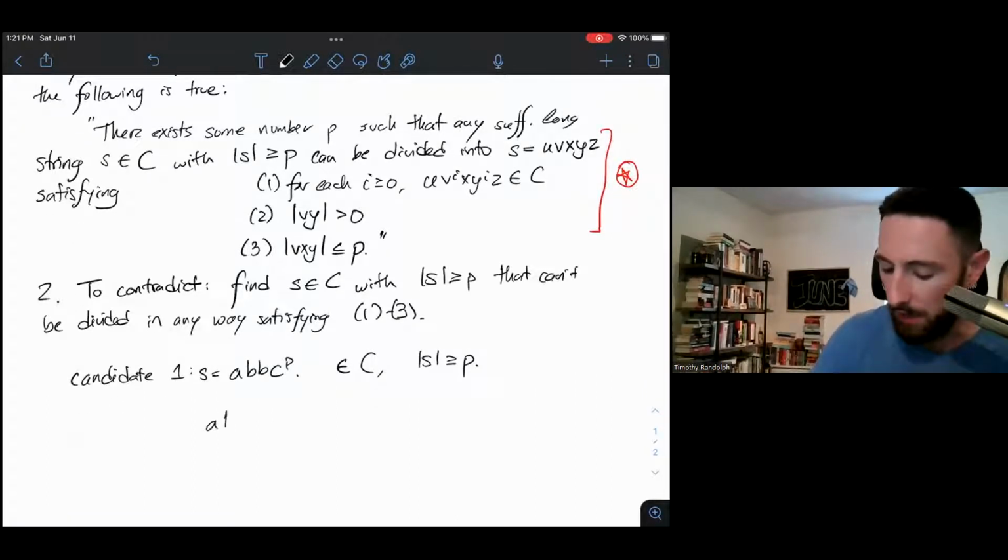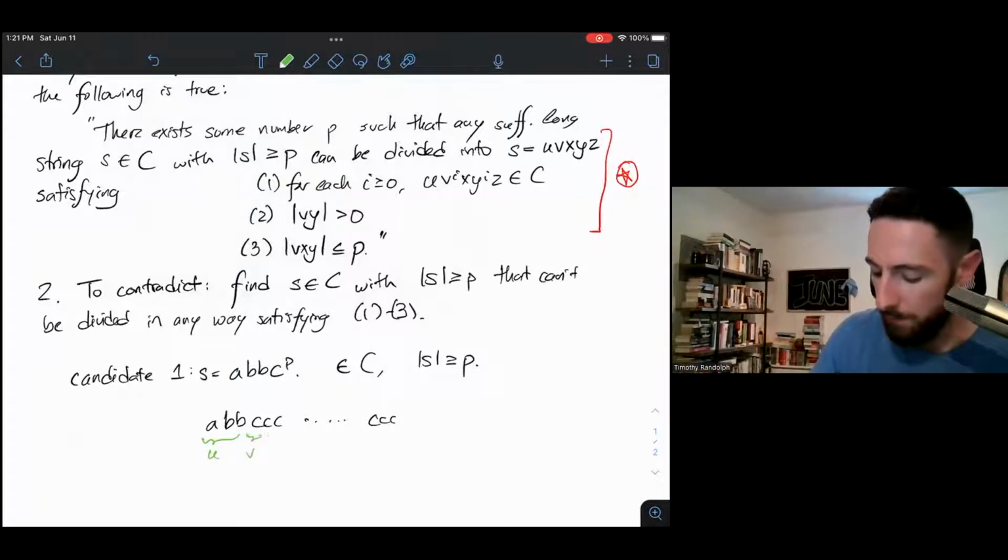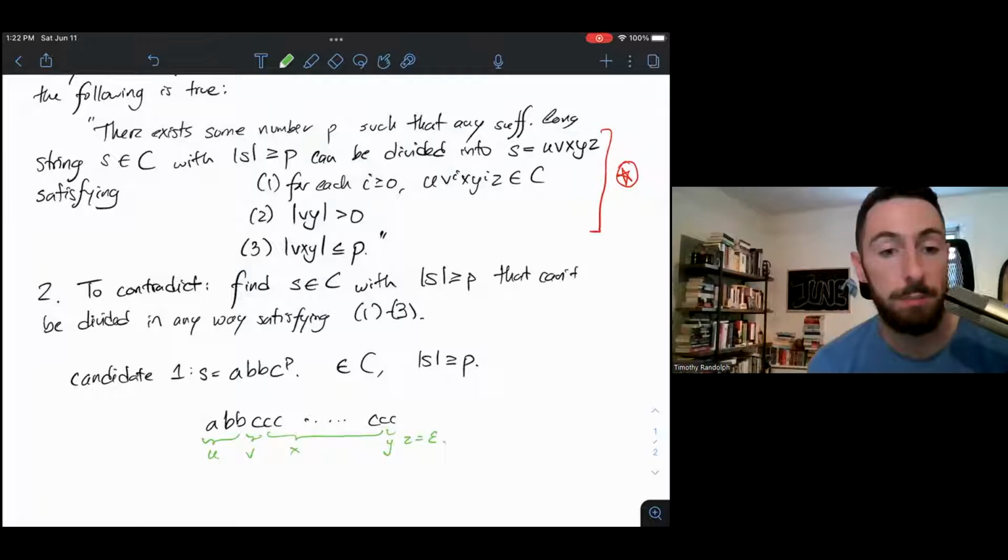So if I write out a, b, b, and then a bunch of C's, so this is our string, one way I can split it up is I can make this first C u, the bunch of the rest of the C's v, this last C x, then y, and then I'll make z equal to the empty string. And if I split my string up in this way, it's true that vy has length greater than 0. It's also true that vxy has length at most P. In this case, it has length exactly P.